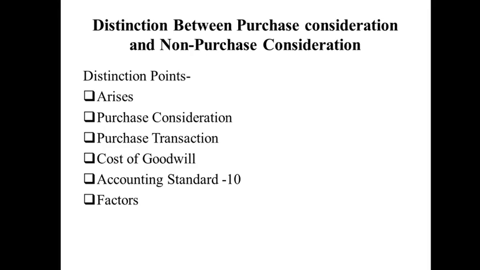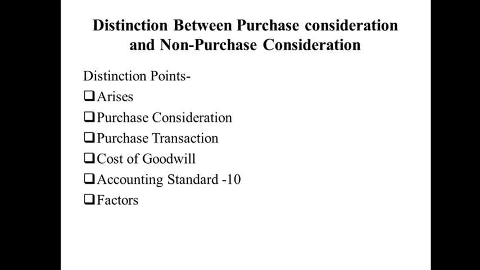Now see the distinction points for purchase goodwill and non-purchase goodwill. The goodwill arises when one enterprise's business is purchased by another enterprise.